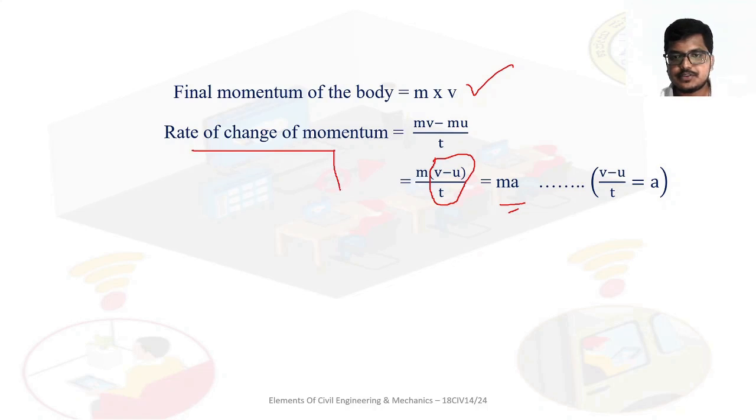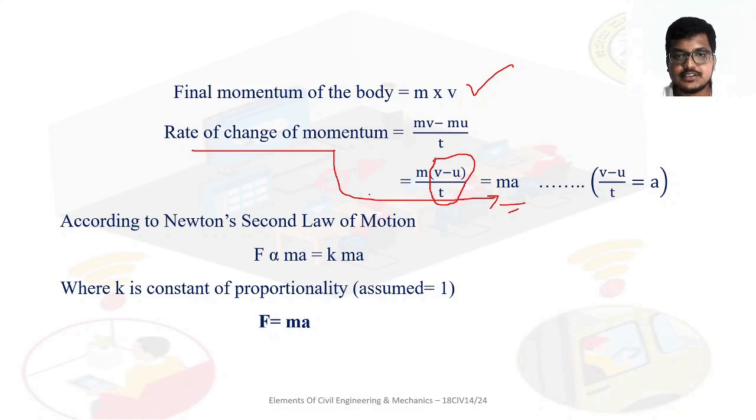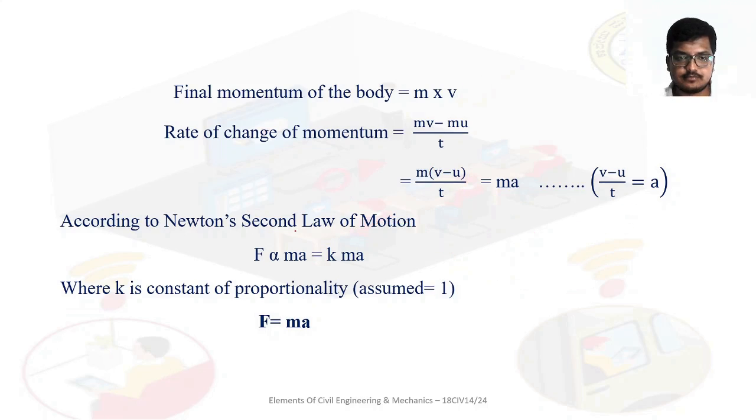So rate of change of momentum is equal to what? ma. Now according to Newton's second law, this rate of change of momentum is directly proportional to what? Force. So ma is directly proportional to the impressed force in the direction of force, right? So that I write as F is equal to ma. When this proportionality is turned into equality, one constant of proportionality will come, and it is assumed as 1, so we can expect a formula that is F is equal to ma from our Newton's second law.